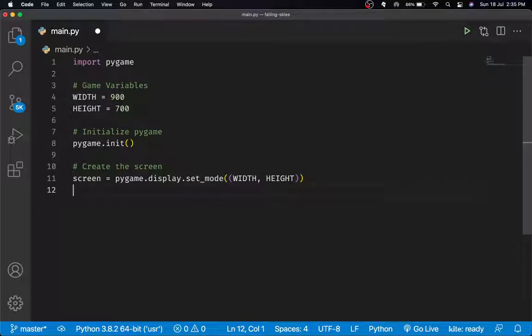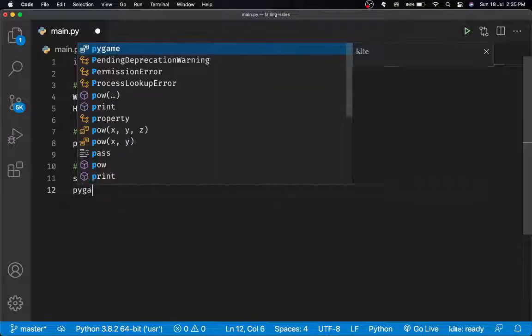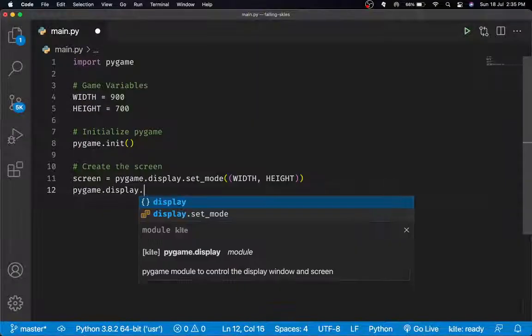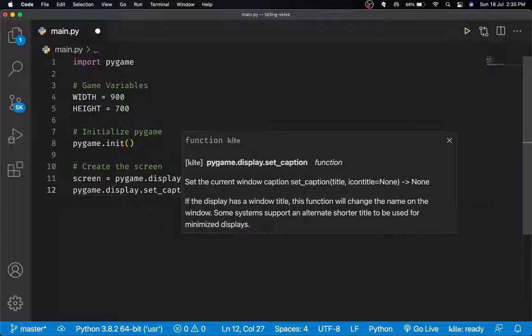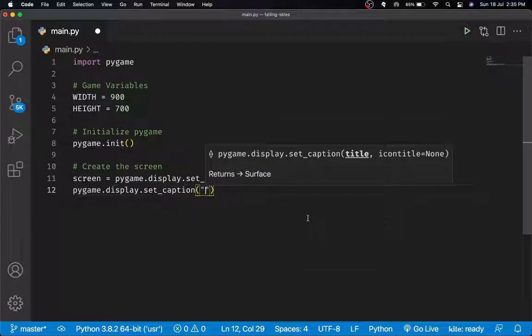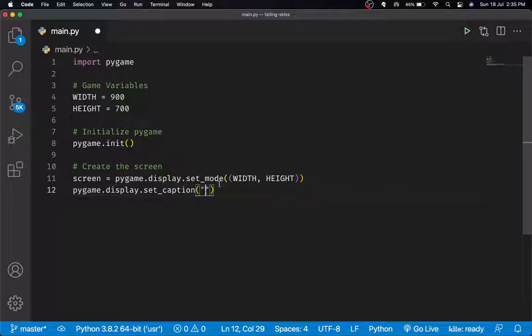So next, let's set the caption of the screen. We can just say pygame.display.set_caption. It's pretty standard, and the caption we can just give as Falling Skies, and set the screen icon.